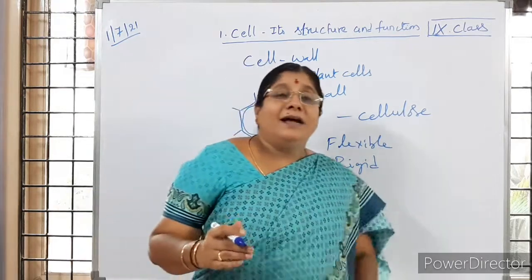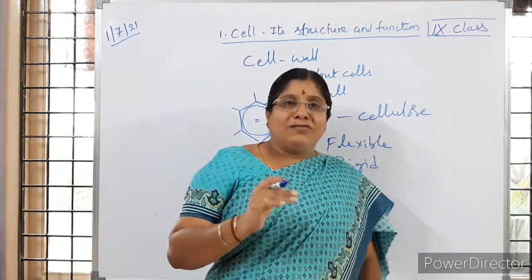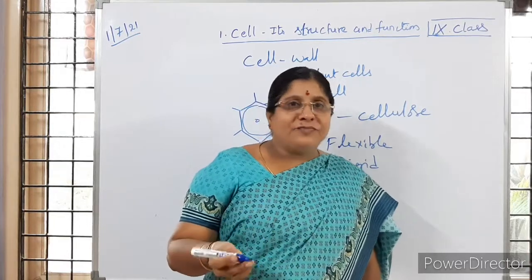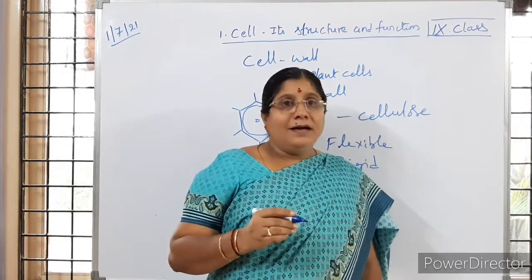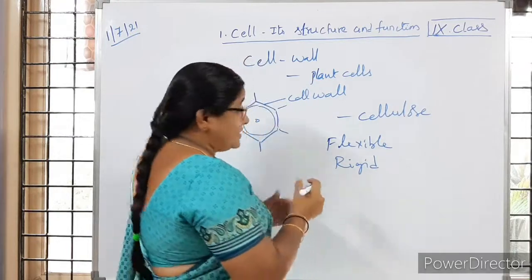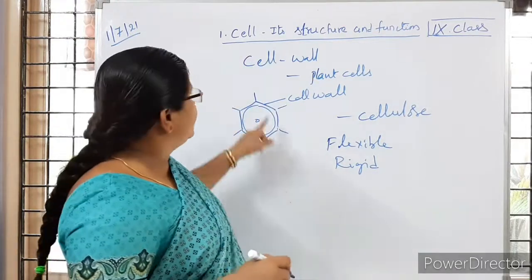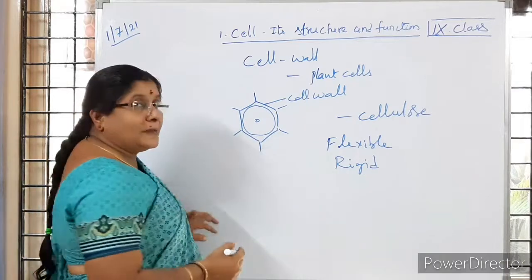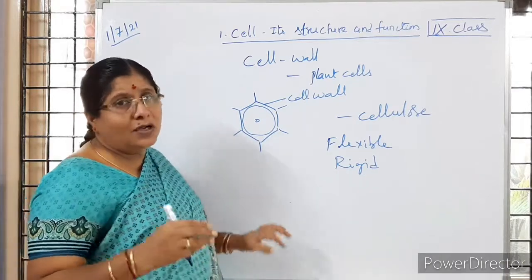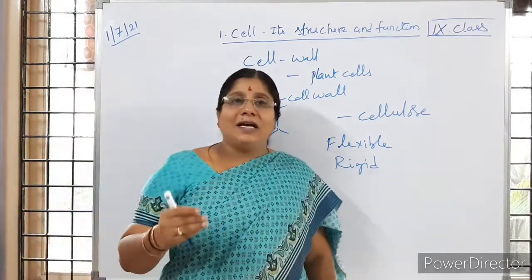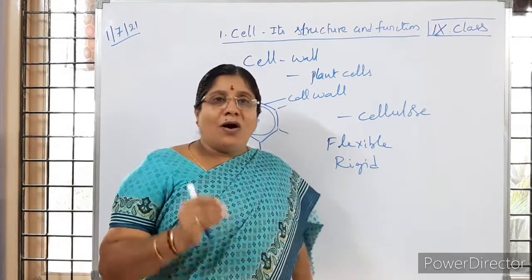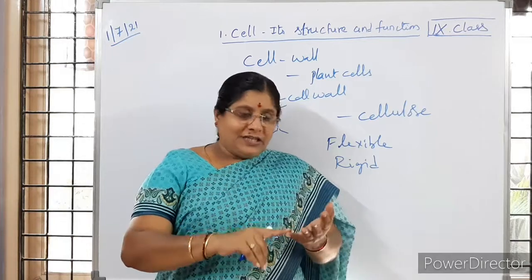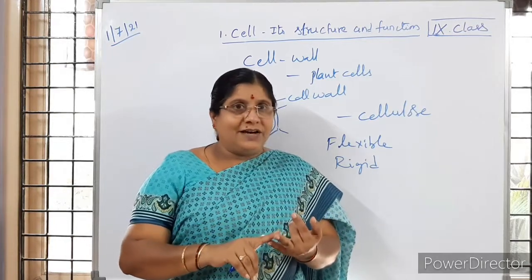Earlier it was thought that it was inactive, but through the cell wall also the exchange of materials happens, and adjacent cells are connected with each other through the parts present on the cell wall, which we call plasmodesmata. So till now in this class we learned about the cell membrane and cell wall, and their structure and functions. Is it clear to children?